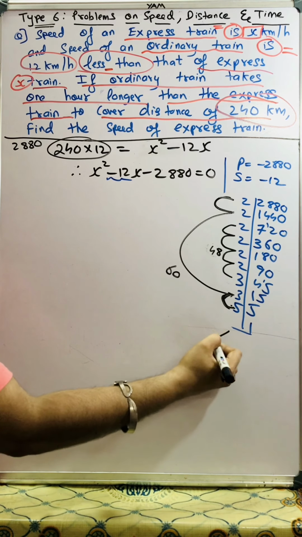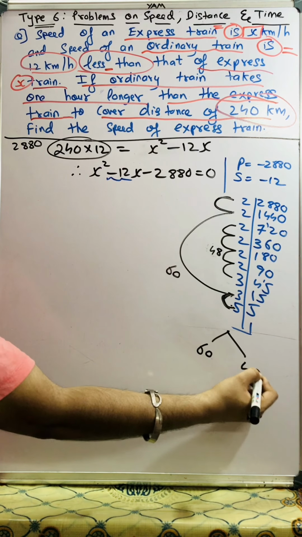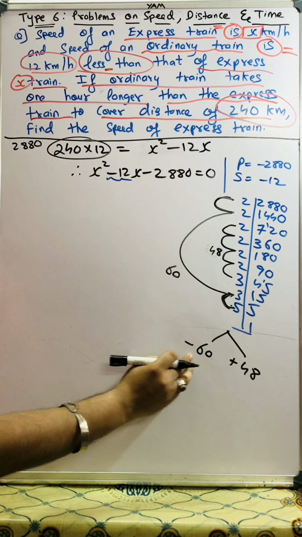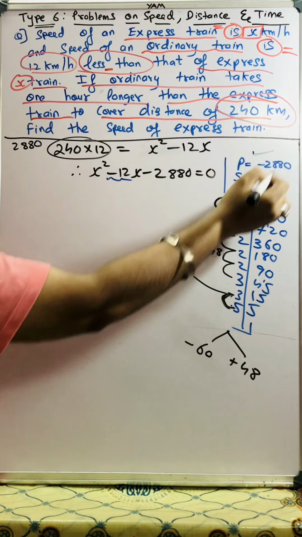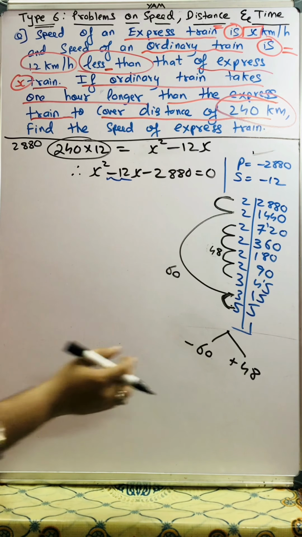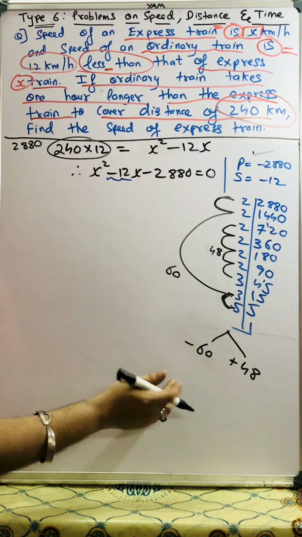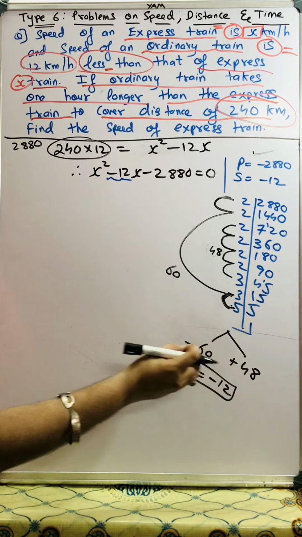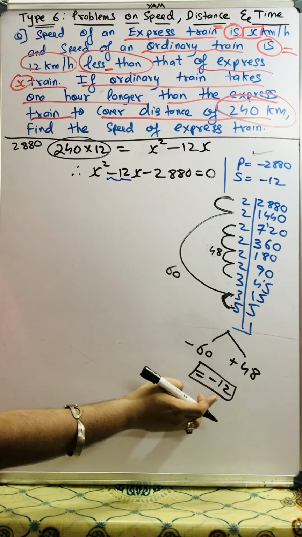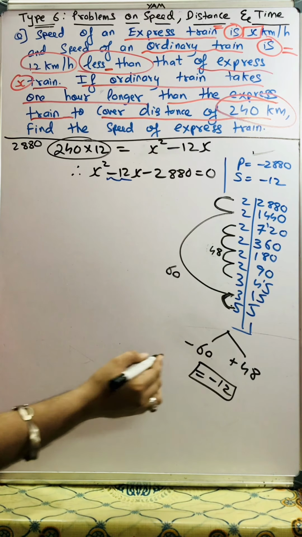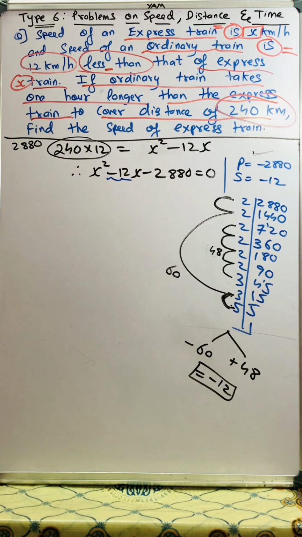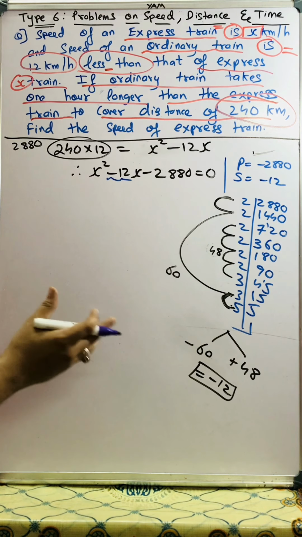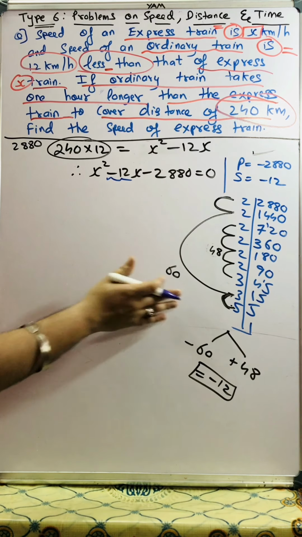So now if my one number is 60 and the other number is 48, and if I say this is minus and this is plus, minus 60 multiplied by plus 48 will give me the product minus 2880. And when I add minus 60 and plus 48, plus and minus gives minus, sign of the bigger number, so I'll get minus 12. So my two numbers are minus 60 and plus 48. Like this we should make the pairings. I know it's not so simple, but only after practicing will you get this.